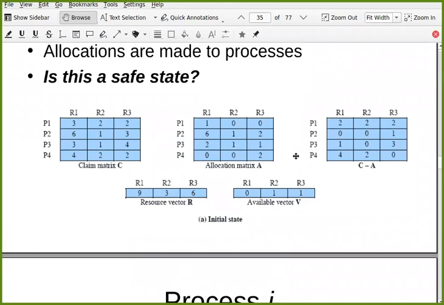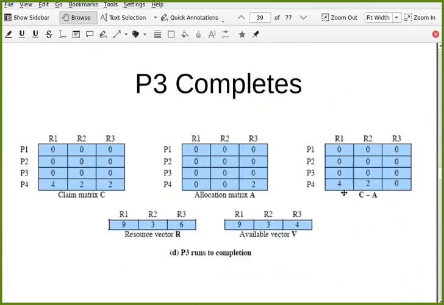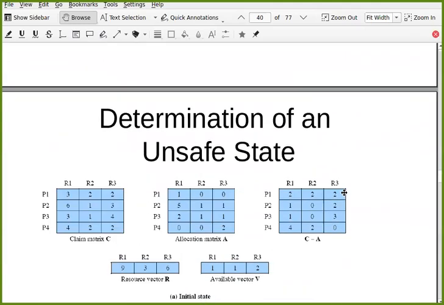We have already discussed that this is a safe state, right? Because from here, there is at least one sequence of execution by which all processes can be completed. So at this point, if P2 requests 1 unit of R1 and 1 unit of R3, and you allow that, your system still will be in the safe state.